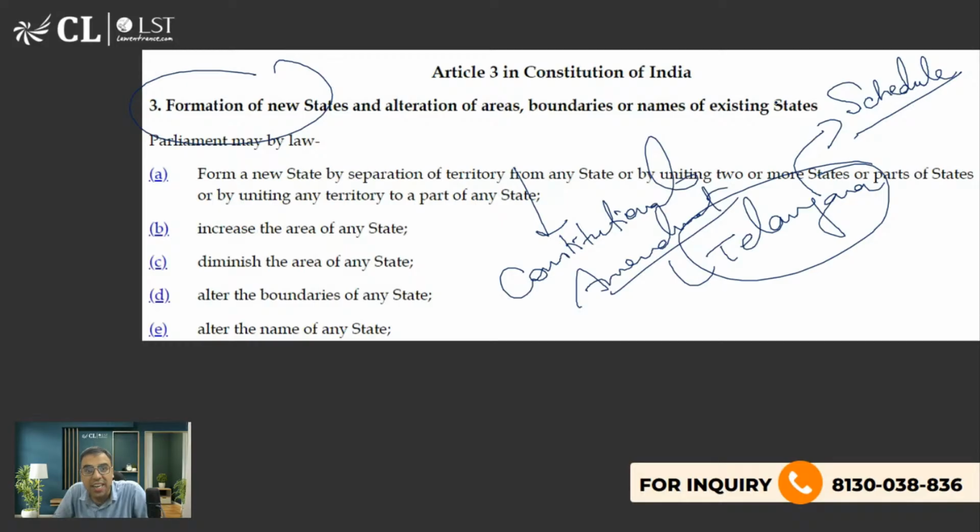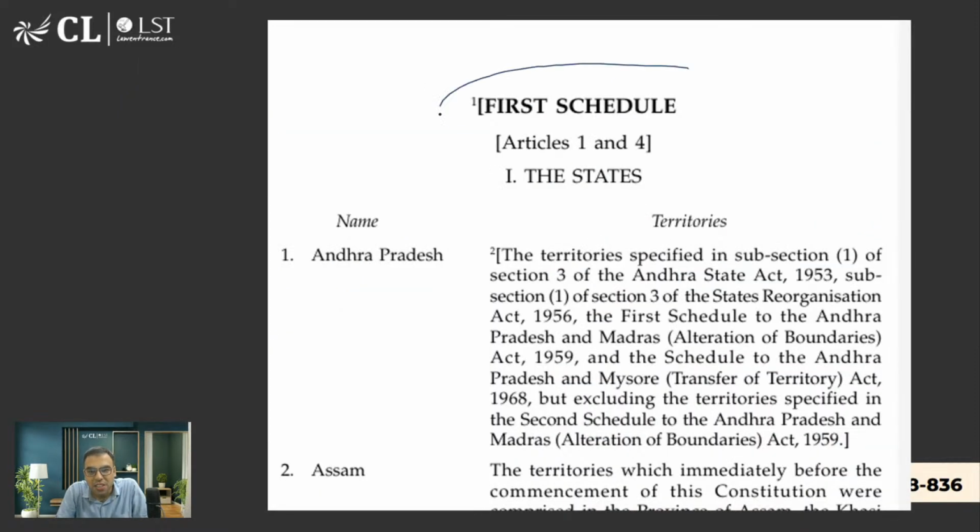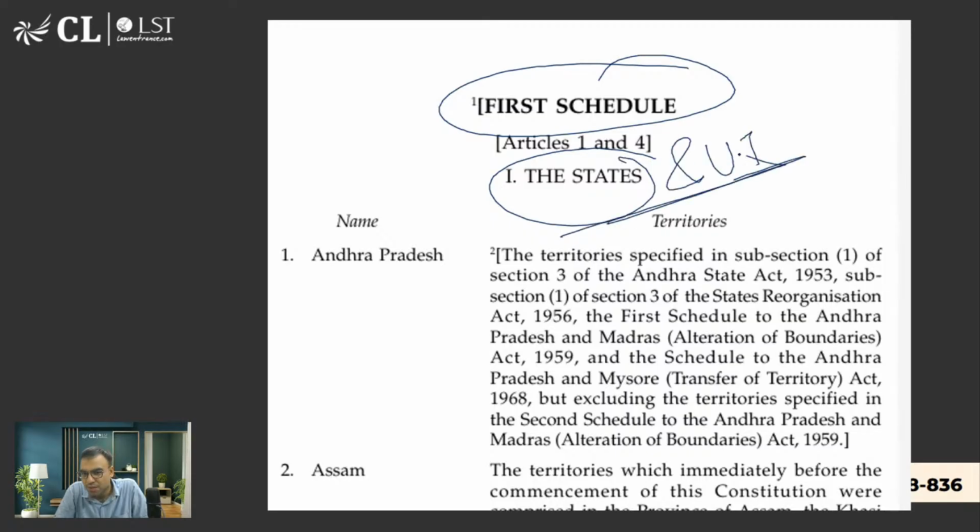Please tell me, if a new state is formed, which schedule of the Indian Constitution gets changed? If a new state is added, where does the addition or subtraction happen? Which schedule? Some questions related to this came last year, okay? Not exactly like that, but yes, similar to that. Schedule second, no, schedule first. The first schedule of the Indian Constitution mentions all the states and union territories. So when you add a new state, you are actually inserting something.